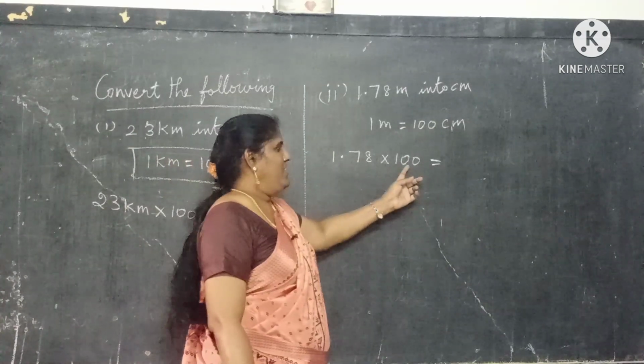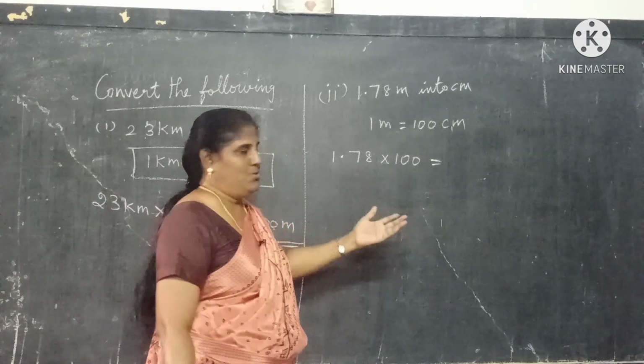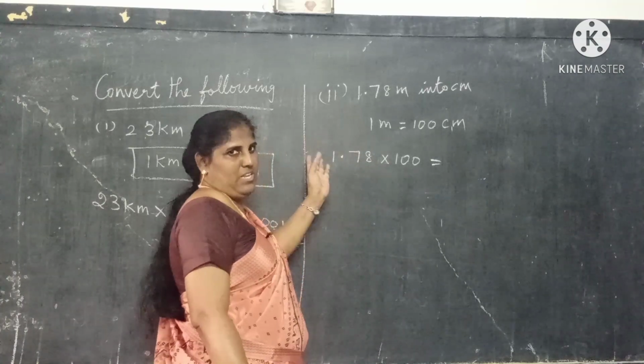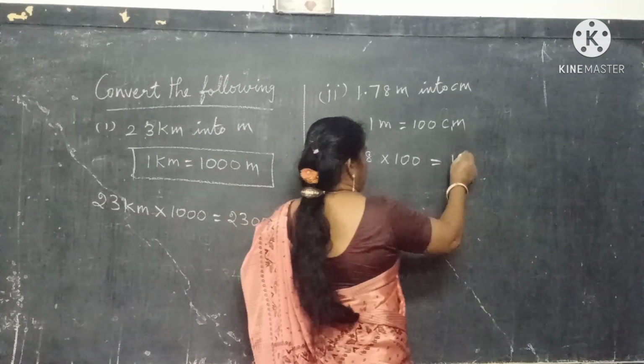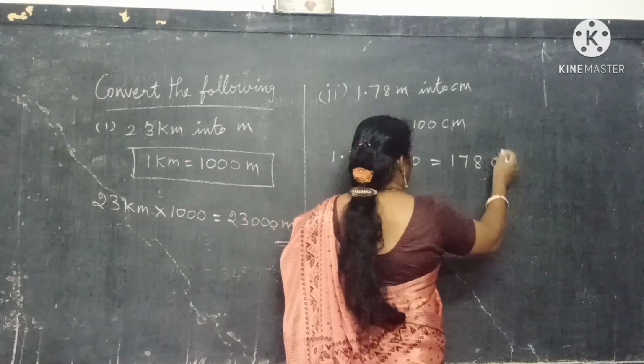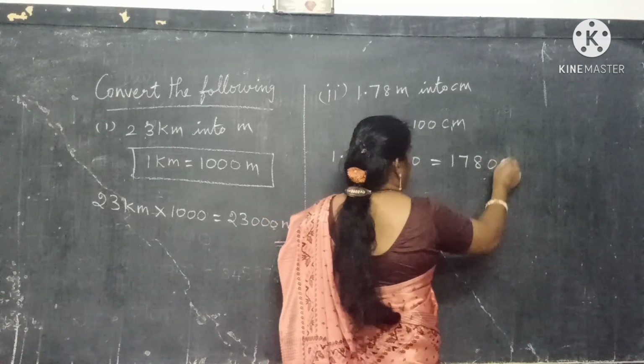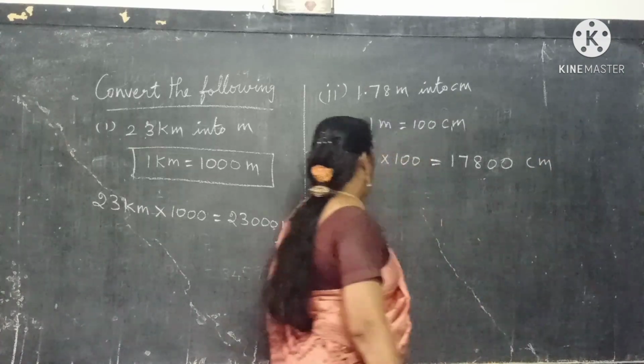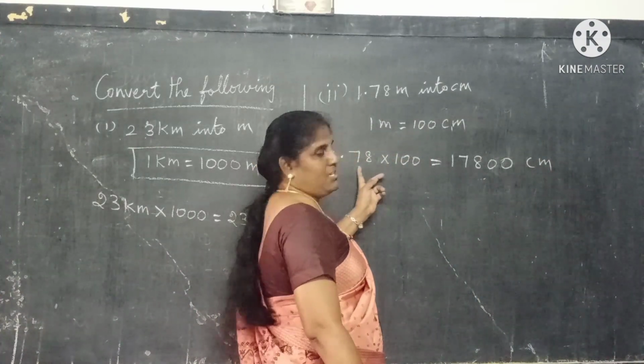okay, I already told, no. Multiplying by 100 means what you have to do? We should move the decimal 2 places to the right side. So 178 centimeter. See, 178 will come now. How many digits are there after the decimal? 2 digits.